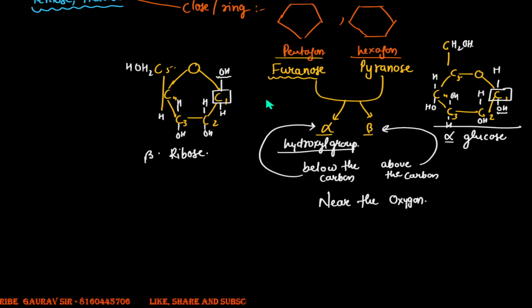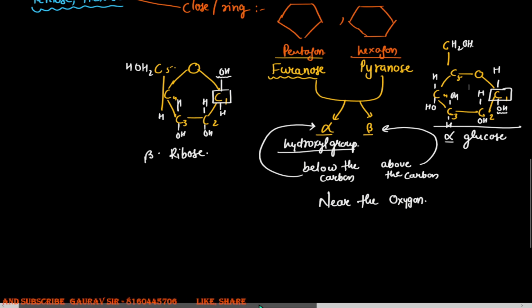If the hydroxyl group is written above the carbon which is near the oxygen, this is the nearest carbon to the oxygen atom, it forms the beta form. And when you look at the structure of glucose, you find the hydroxyl group is written below the carbon near the oxygen atom, and therefore this turns out to be an alpha form. Is that understood?